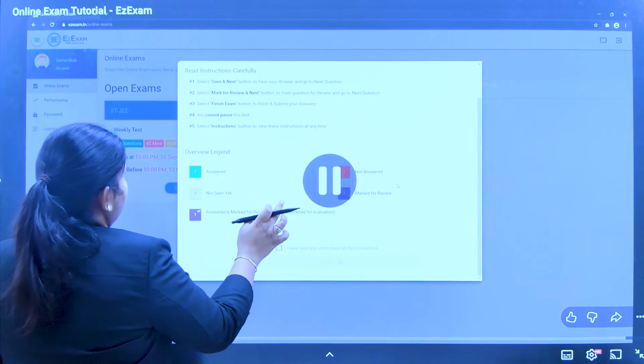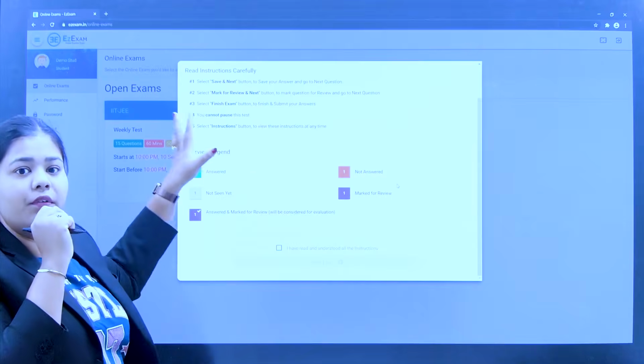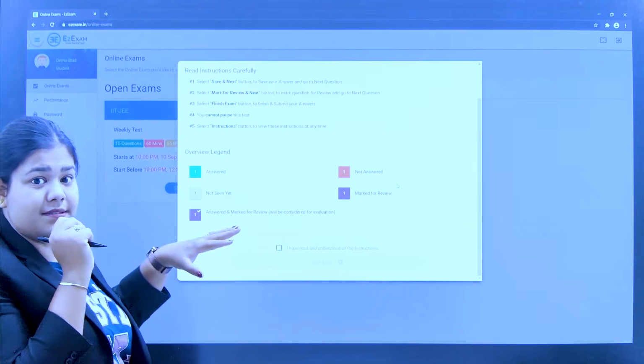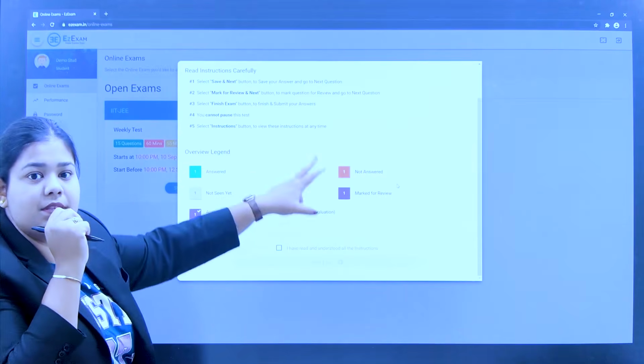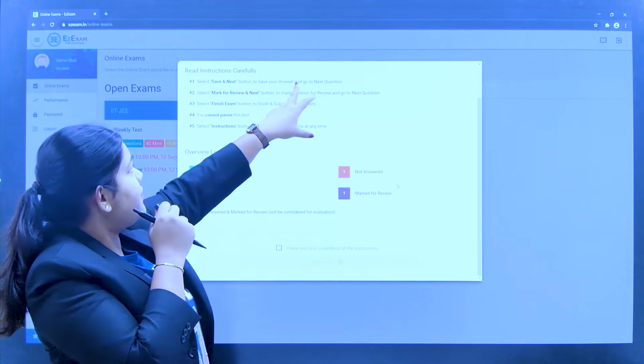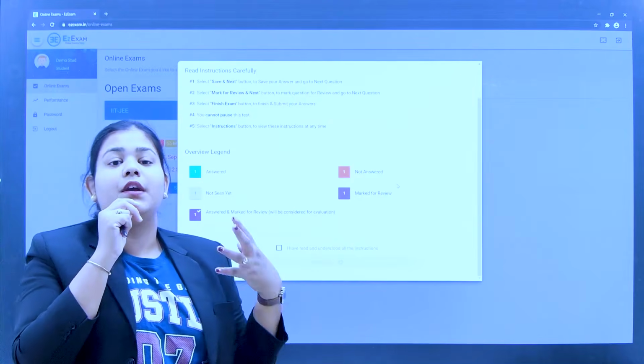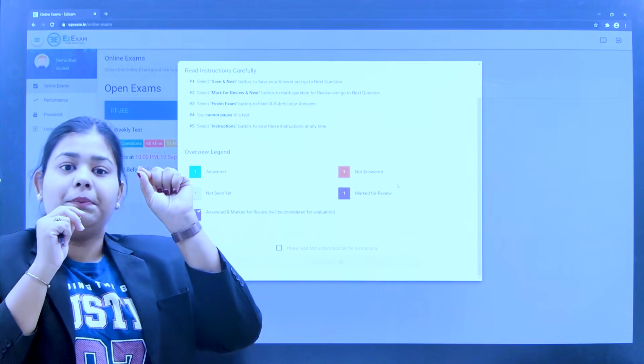Read the instructions carefully. There are some instructions given here. Before starting the exam, there will be some instructions. What are these instructions? The Save and Next button saves your answer and takes you to the next question. Suppose you have answered a question.